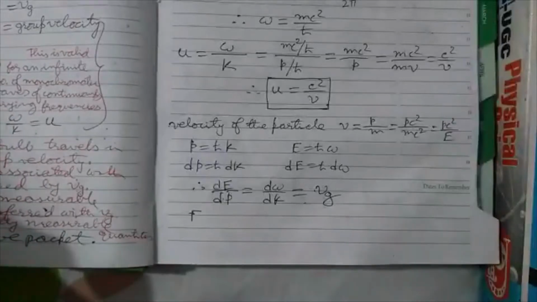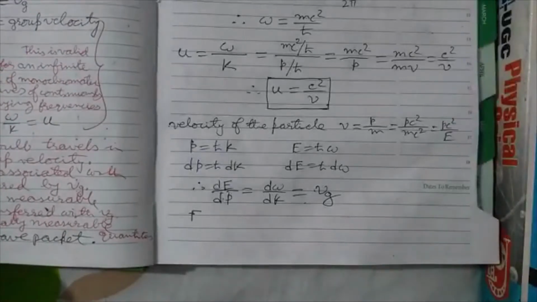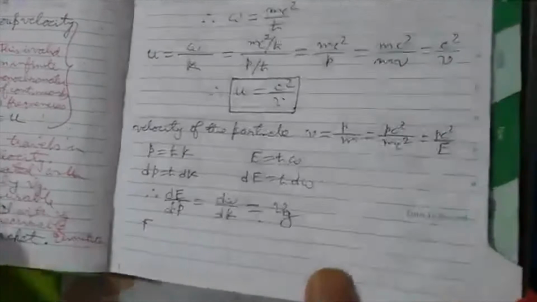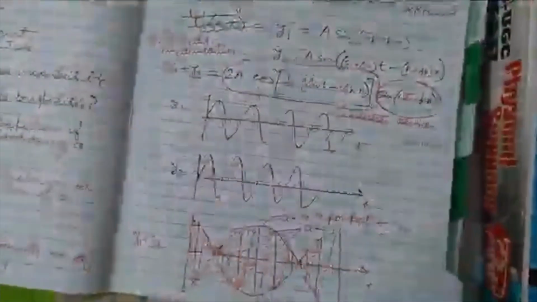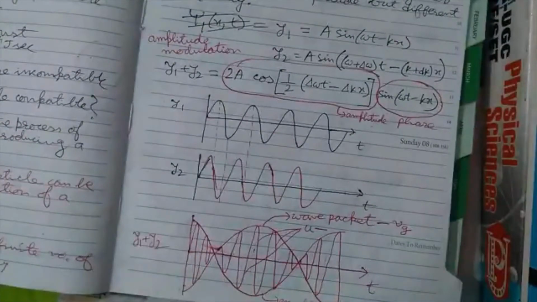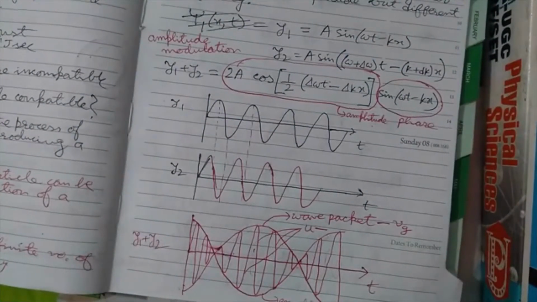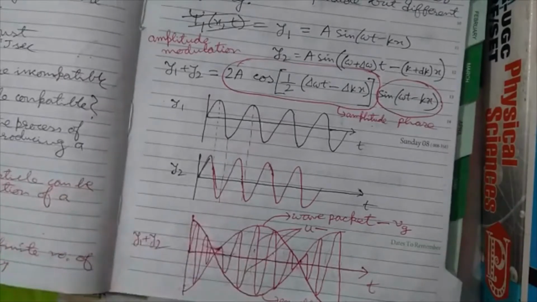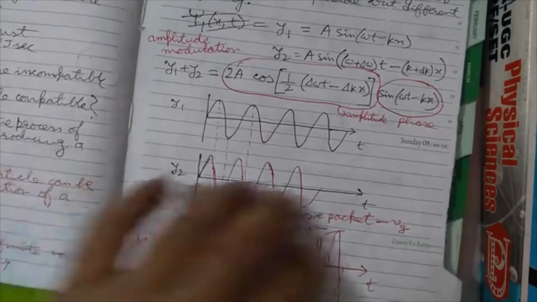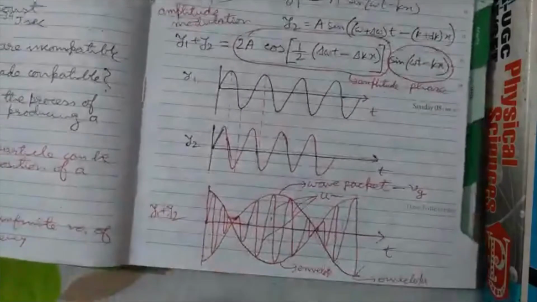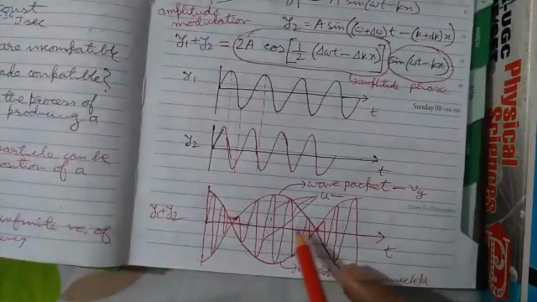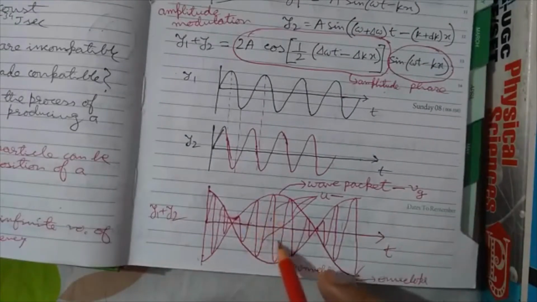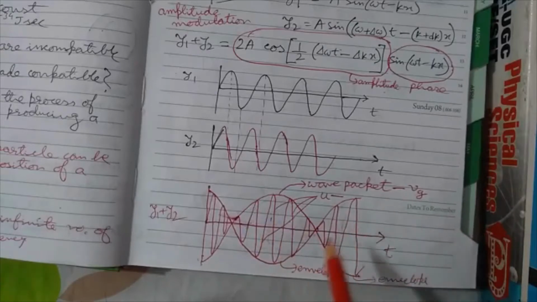Okay, so in the last lecture we had studied about wave packet, group velocity and phase velocity. So what is a wave packet? A particle in quantum mechanics is represented by a wave packet, and the velocity with which the wave packet moves is called the group velocity, and the velocity with which the component waves inside the wave packet move is called the phase velocity.